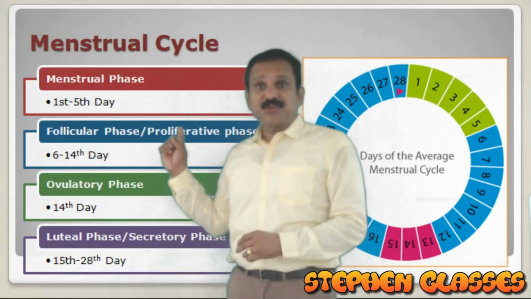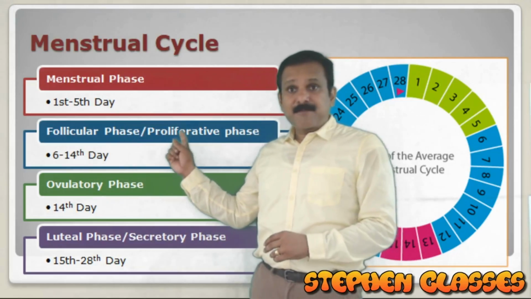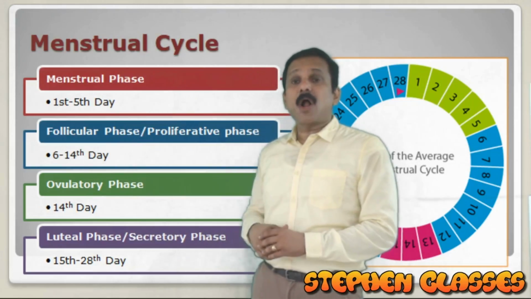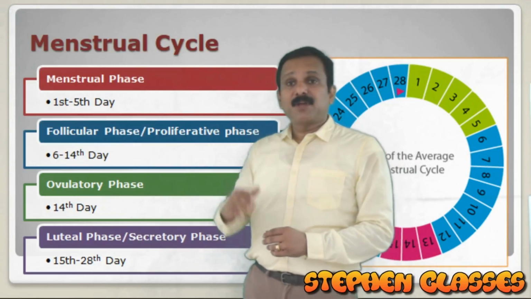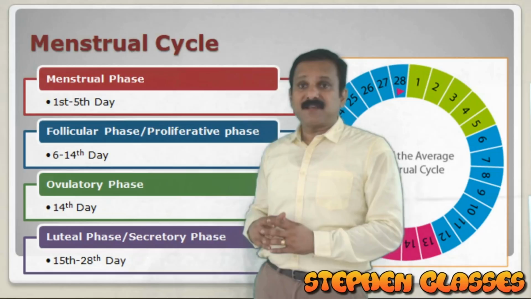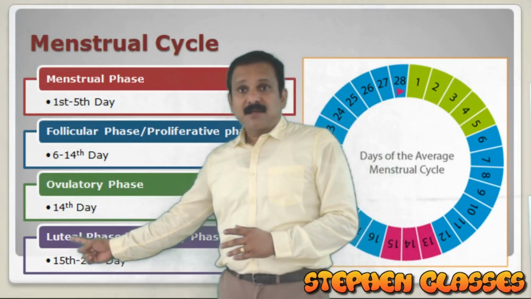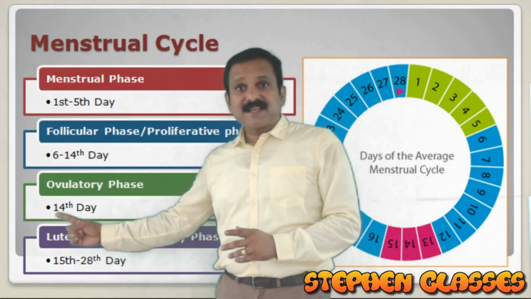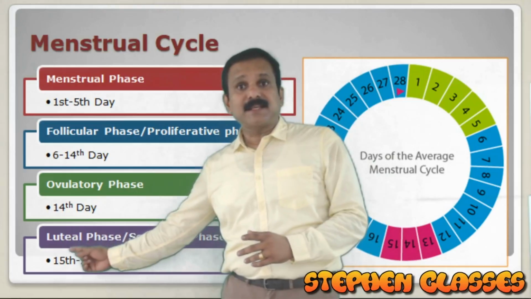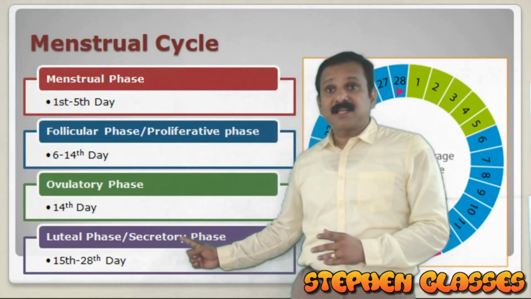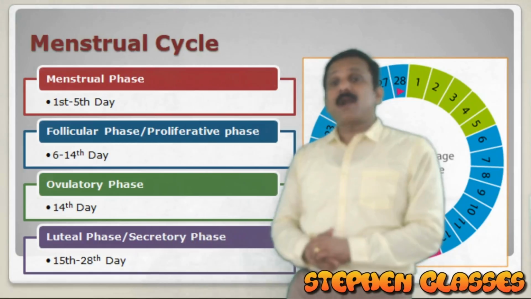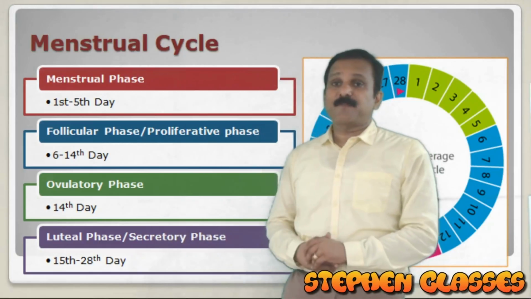But with respect to the uterus, the same phase can be called the proliferative phase, because the endometrium is thickening. Likewise, because of the changes happening in the ovary, we call it the luteal phase here, and considering changes in the uterus, we call it the secretory phase also.